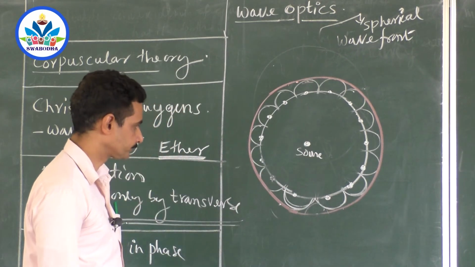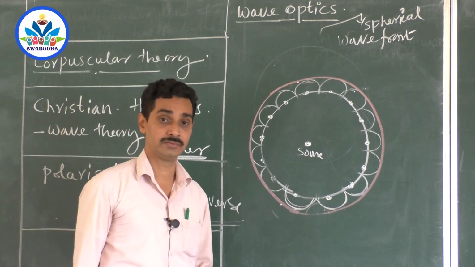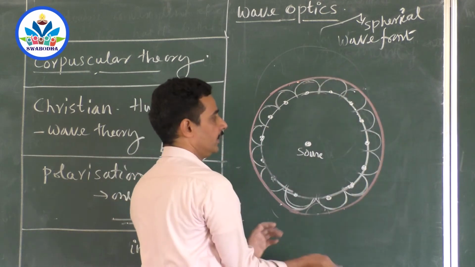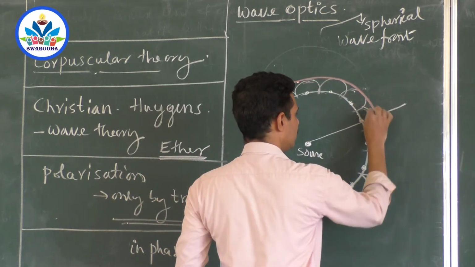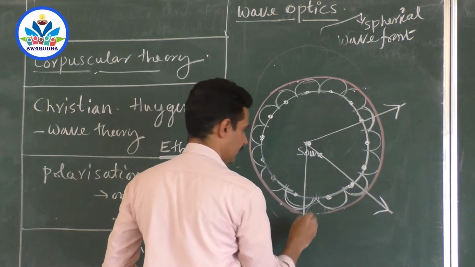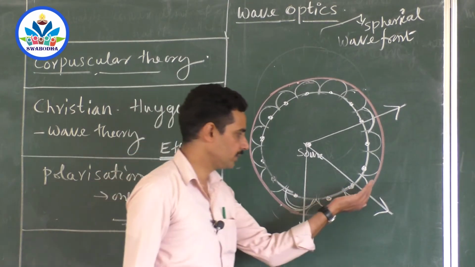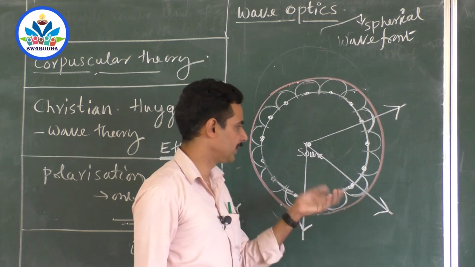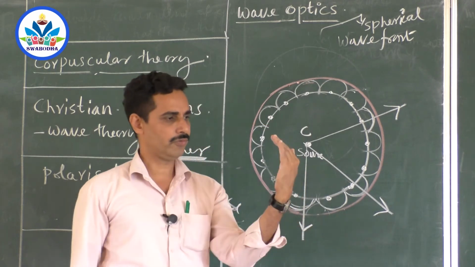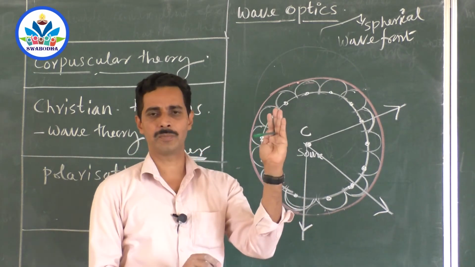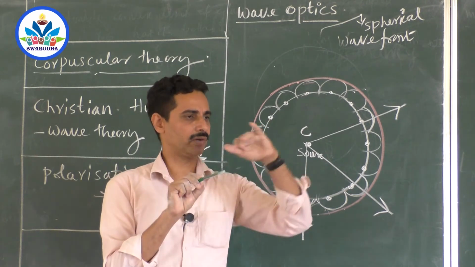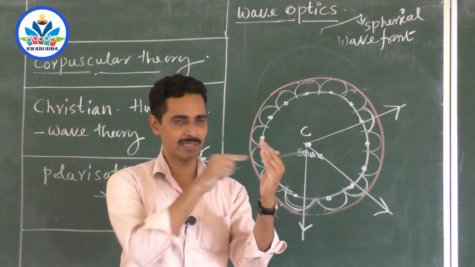And now, how do you draw the rays of light? Sir, if you want to draw the rays of light, you have to draw a normal to the sphere. Any line drawn normal to the wavefront gives the ray of light. So like this, like this. Normal means it should pass through the center, otherwise it cannot be normal. So that gives the ray of light. So wavefront and ray of light are always normal to each other. Suppose this is a point source and it gives a wavefront like this, then the normal to that will be like this. That is the ray of light.